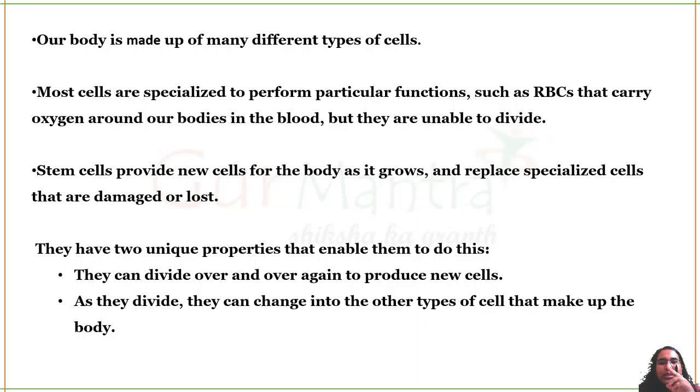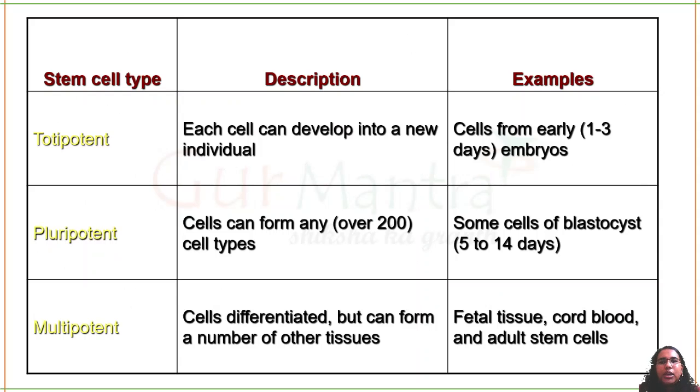So they can divide again and again and again, making new stem cells, and when they divide, they give one type, that is a specialized or differentiated cell. So these are some of the very important MCQ questions we should know. MCQs, all of it is MCQ.